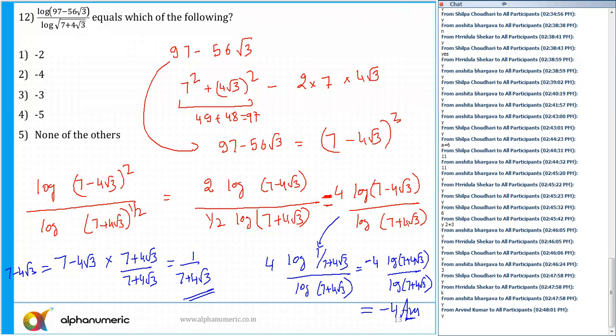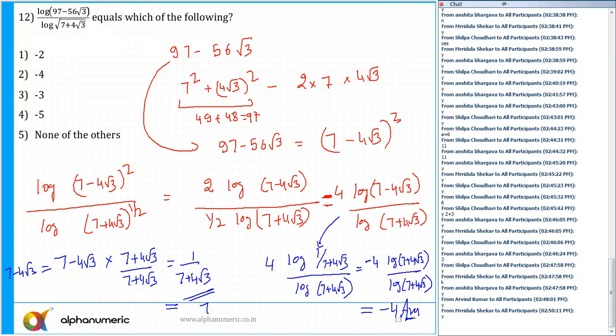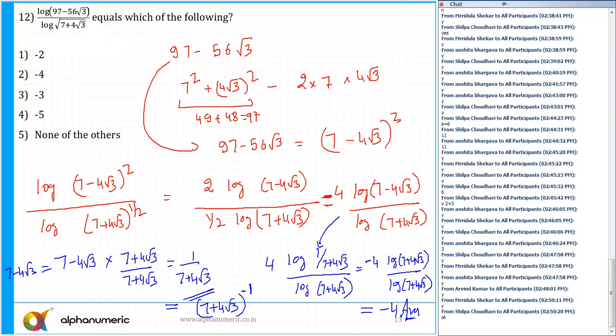Is that clear? Now this expression 1 upon 7 plus 4 root 3 can be written as 7 plus 4 root 3 raised to power minus 1. So I have done it directly in the question. So I'll rate this question also as medium to difficult. This is not something which will strike in your mind easily.